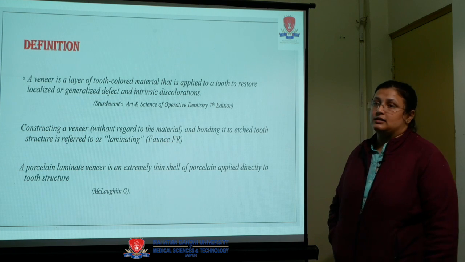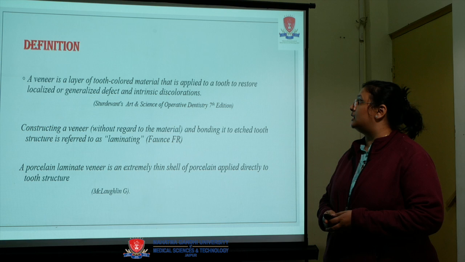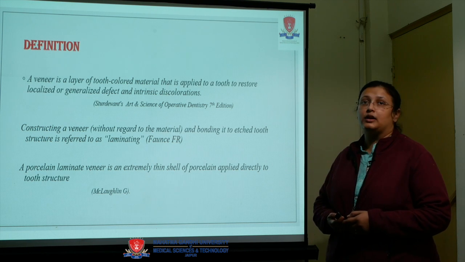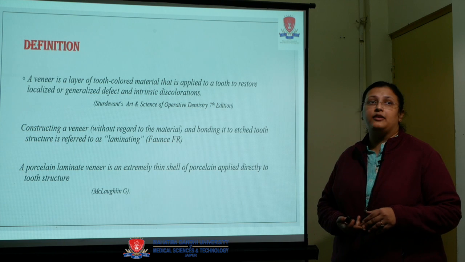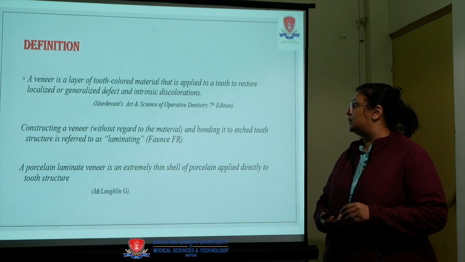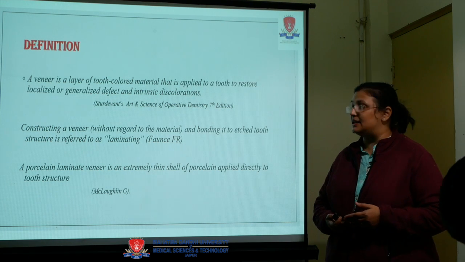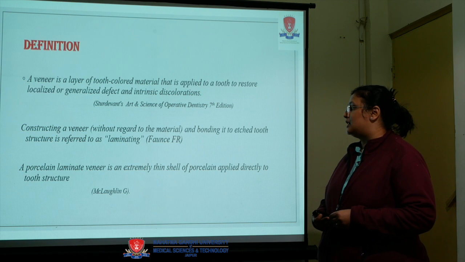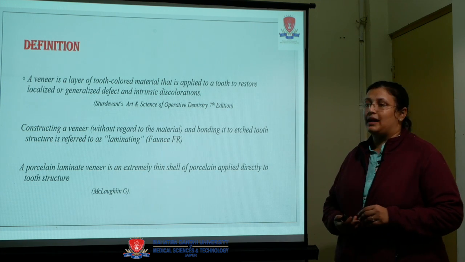So, ceramic veneers. Basically, what do you understand by veneer? A veneer is a layer of tooth colored material that is applied to a tooth to restore localized or generalized defects and intrinsic discoloration. Constructing a veneer, without regard to material, and bonding it to the etched tooth surface is referred to as laminating. A porcelain laminate veneer is an extremely thin shell of porcelain which is applied directly to the tooth structure.